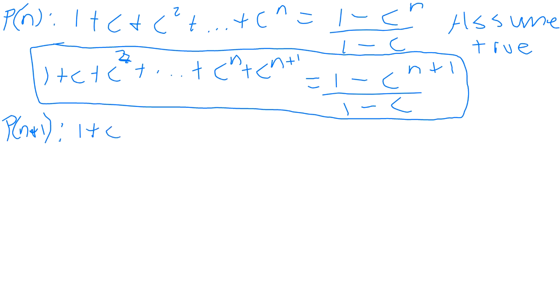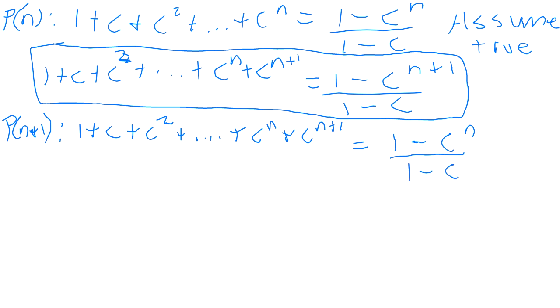1 plus c squared plus dot dot dot plus c^n plus c^(n+1) is equal to, on the right side, we're going to have this (1 minus c^n) over (1 minus c) with an additional c^(n+1). That additional thing is there on both sides. So we've added the term c^(n+1) on both sides.